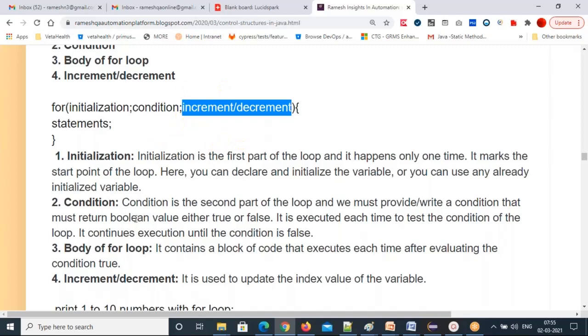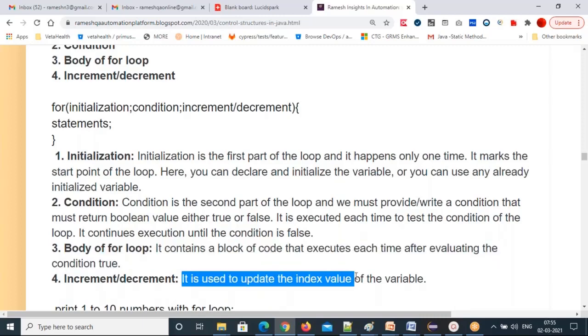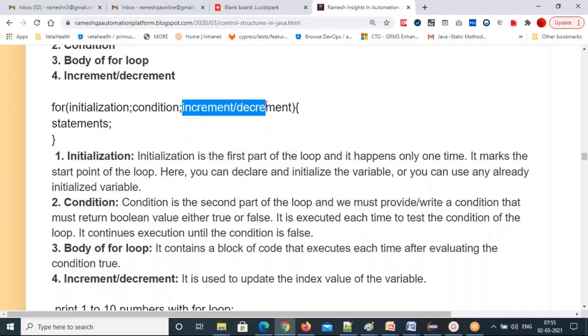Understand here, very clearly given. Read the statements and understand that. Then finally, once the statements are executed, the increment and decrement part will execute. It is used to update the index value of the variable. Your variable value will be updated in the third part later.